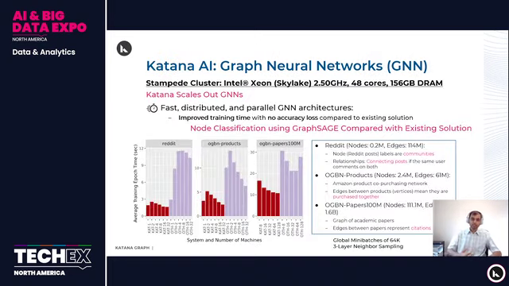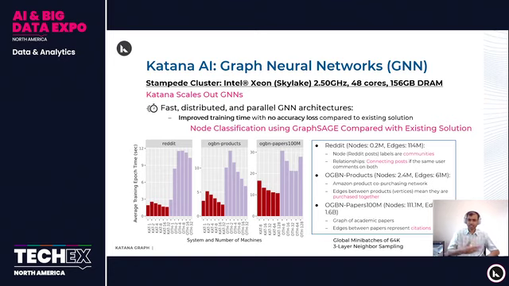So Katana Graph provides efficient graph neural network execution. Here I'm presenting results on the Stampede cluster, the same one that I mentioned earlier, which is at the Texas Advanced Computing Center. Each machine in this cluster has Intel Xeon Skylake processors with 2.5 gigahertz cores, 48 cores, and 156 GB of DRAM. Here I'm presenting results for 3 different datasets.